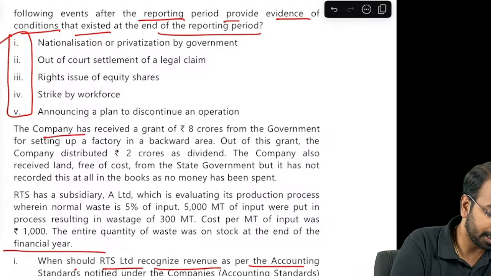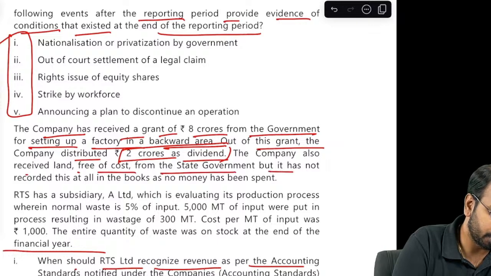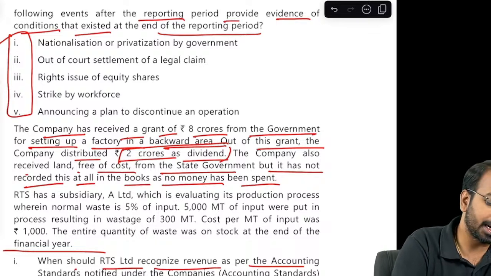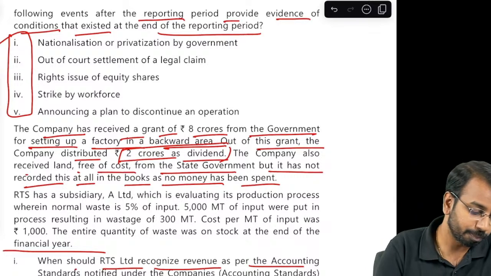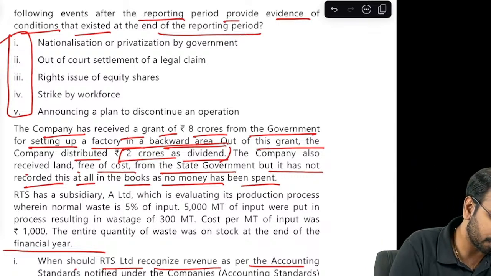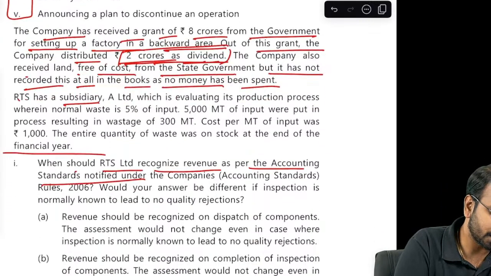Moving on, the company has received a grant of 8 crores from the government for setting up a factory in a backward area. Out of this grant, the company distributed 2 crores as dividend. Now, that is one thing. The company also received the land free of cost from the state government, but it has not recorded this at all in the books as no money has been spent. Now, as far as grants are concerned, if something is received free of cost, we have to record it at nominal amount, and they have received grant to set up a factory. We can't distribute dividend out of this. So let us see what is the question asking. RTS has a subsidiary A Limited which is evaluating its production process wherein normal waste is 5%.